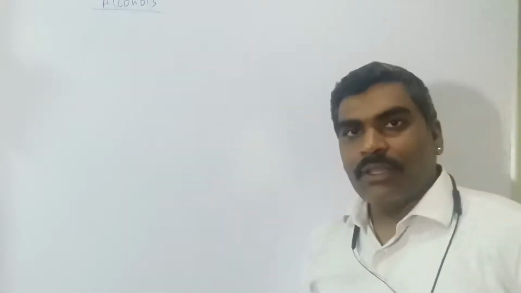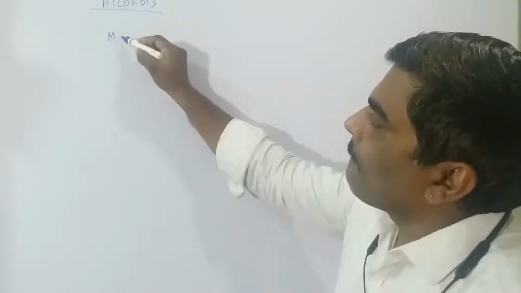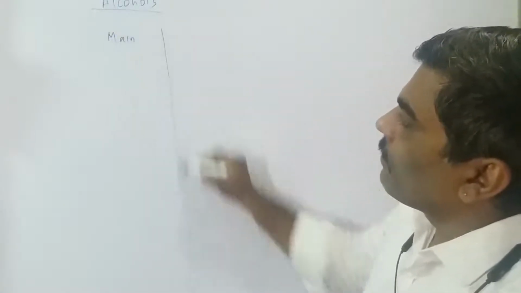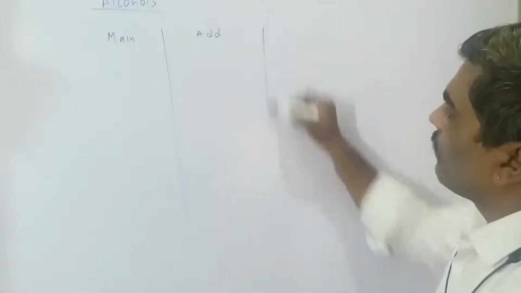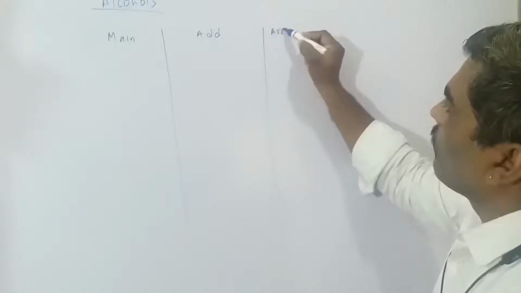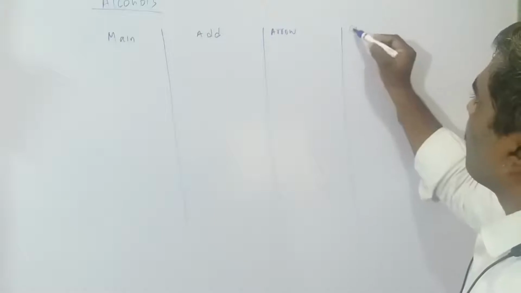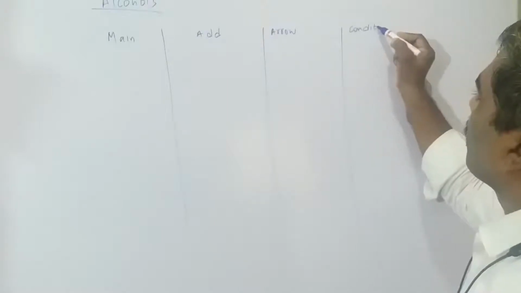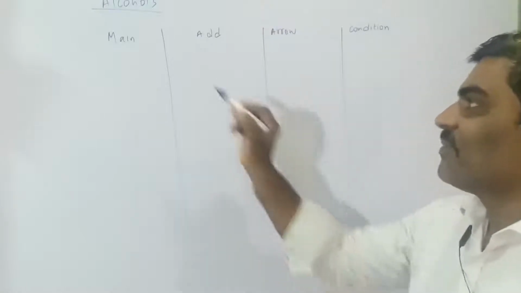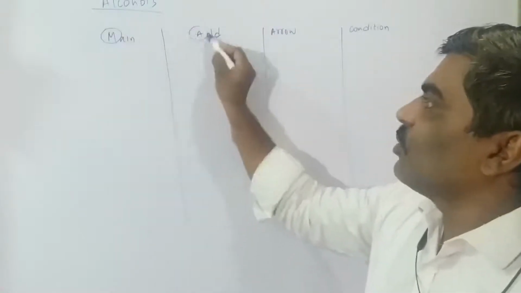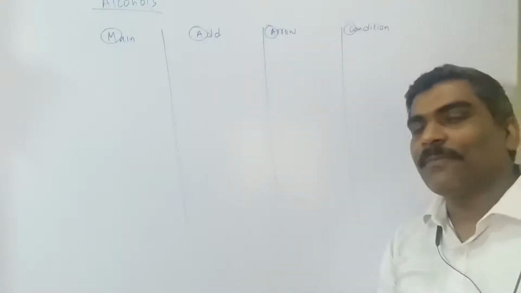Our topic is alcohols, and of this now we'll see why I said Ma-C. See, this is your Ma, and here is C. C for condition.